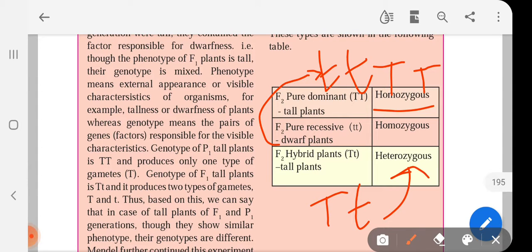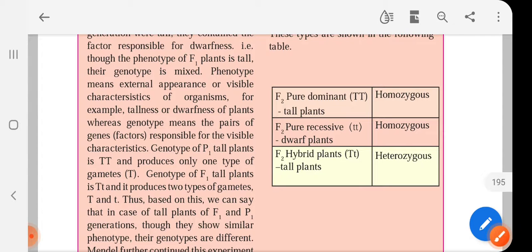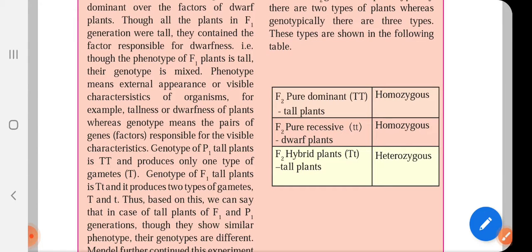Okay. So I hope you have understood about this monohybrid cross. Inshallah, next time we'll discuss dihybrid cross.